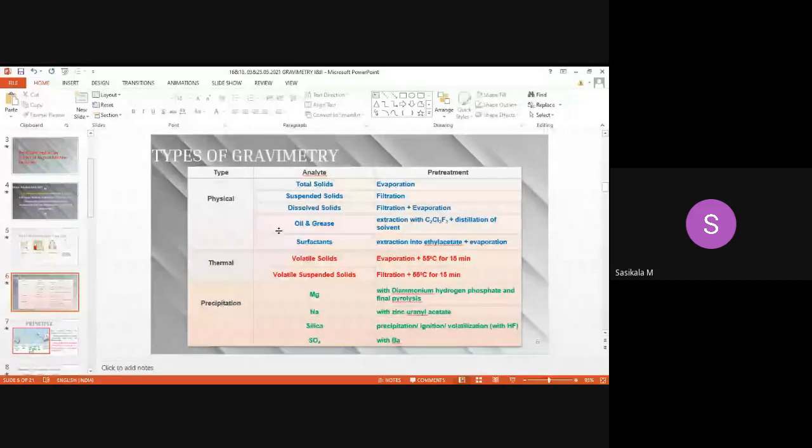For physical methods, what types of analytes are used, and what pre-treatment methods are applicable? We cannot get a directly pure solid. If it is a pure solid, we can directly go for measuring the weight. But in this method, you will be determining the total solid present in the taken sample. So what will the sample have?